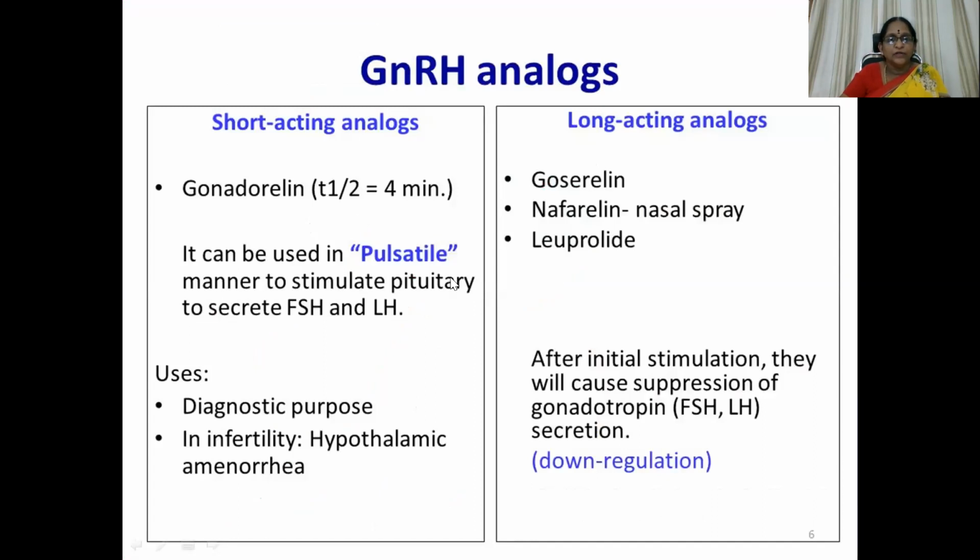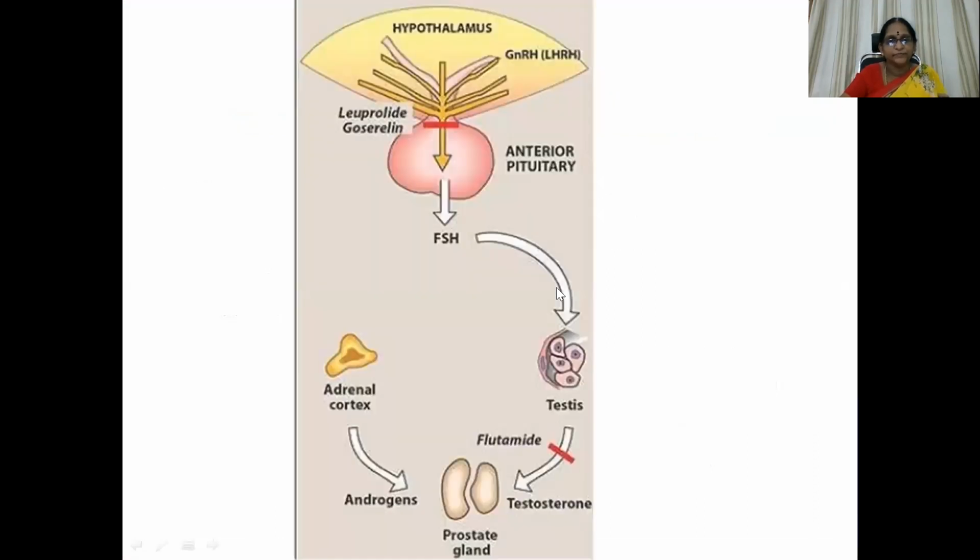Here gonadorelin, we are not going to discuss. The long-acting analog is goserelin; nafarelin is also used as a nasal spray, as is leuprolide. After initial stimulation, they cause suppression of gonadotropins, downregulation because of the feedback mechanism, of FSH and LH secretion. So testosterone secretion is inhibited. That's why it is used in the management of prostatic cancer.